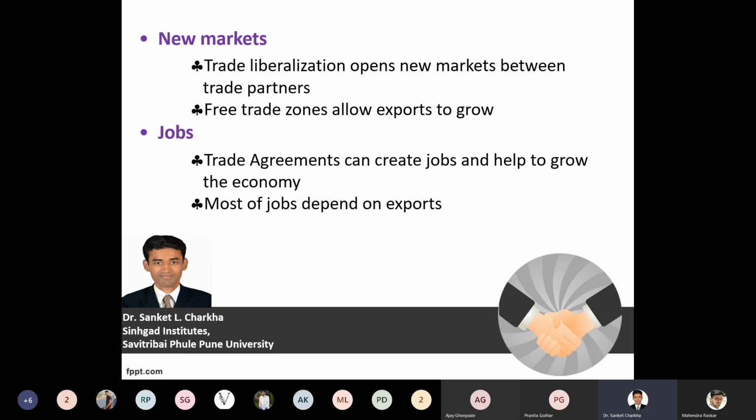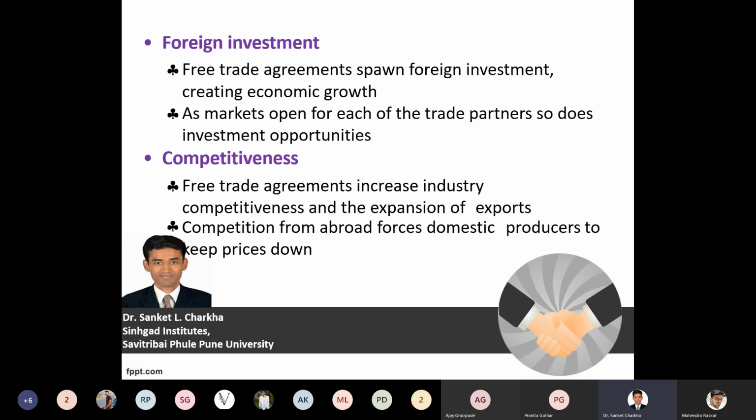Now, why has this statement been made, that most jobs are dependent on exports? Because until and unless there is demand from the international market, until the goods and services have been exported, there is no production, and there are no goods and services that can be exported. So the proper environment for the creation of jobs is also important.